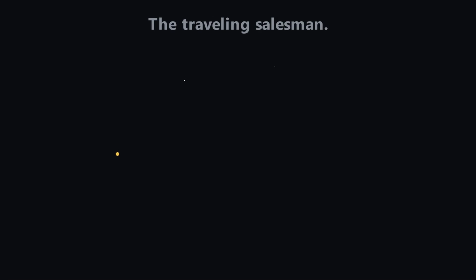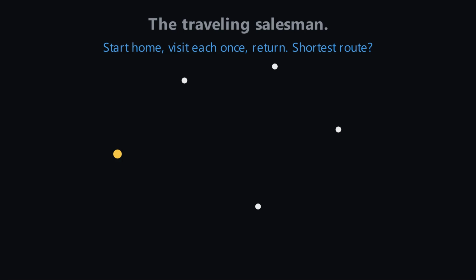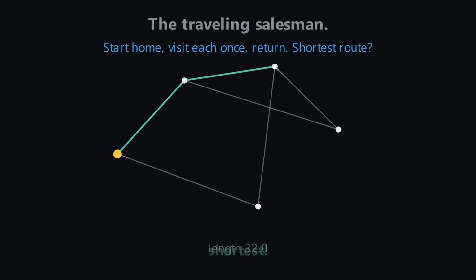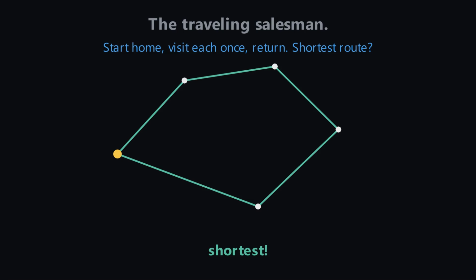Now the hard twin, the dots: the traveling salesman. A handful of cities. Start at home, visit each once, return. Which route is shortest? With a few cities, you can measure every option. This route is longer, this one shorter. Keep the best. Easy, so just check them all, for 5 cities, sure.